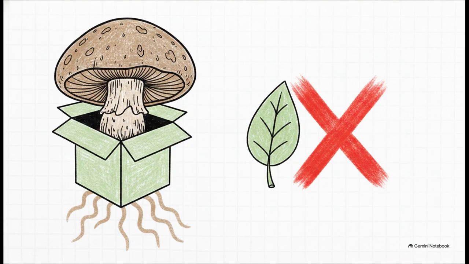Now, what's really interesting about this is that even with a third kingdom, the system was still breaking down. This time because of fungi. Taxonomists started to realize that mushrooms and molds are absolutely not plants. I mean, they are heterotrophs. They get their food by absorption. Furthermore, they don't even have cellulose in their cell walls like plants do. They possess chitin instead. So the filing system was fundamentally flawed once again.